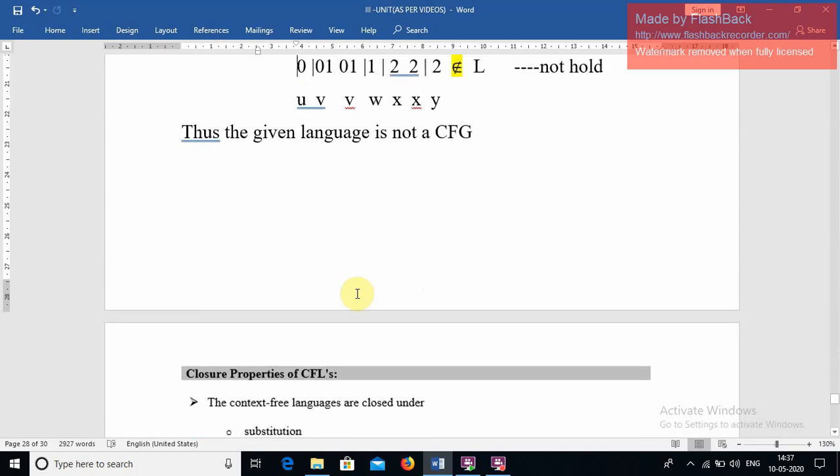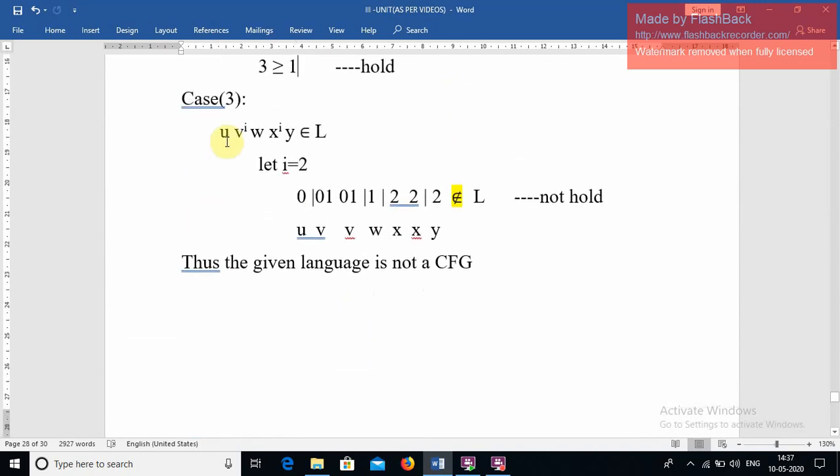Now the third condition: u v power i w x power i y belongs to L. Let i equal to 2. Then u v v w x x y. So I am writing the string: u is 0, v is 0 1 from the previous splitting, so 0 1 0 1, w is 1, x is 2 2, and y is 2.